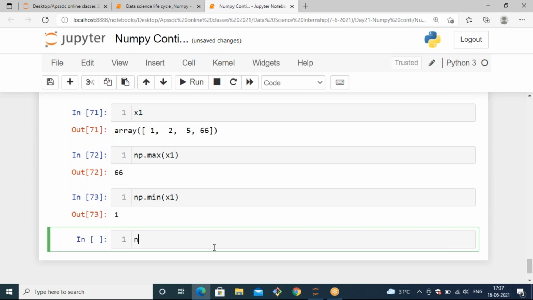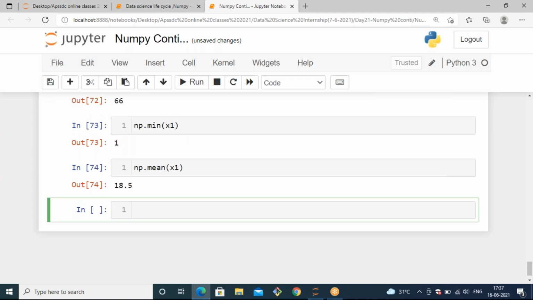And if you want to know the mean, you can use np.mean with respect to that x1 array. It will give you the mean of that x1 array. If you want to calculate the median, you can mention np.median of x1. It will calculate the median and give you the result.